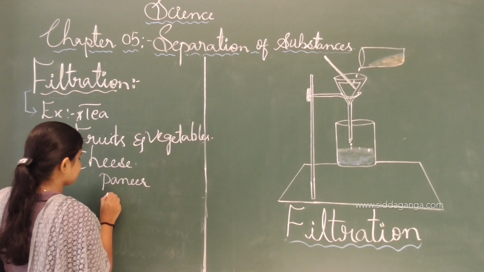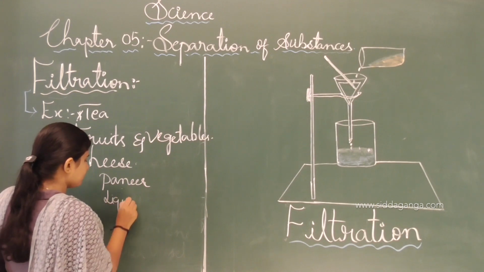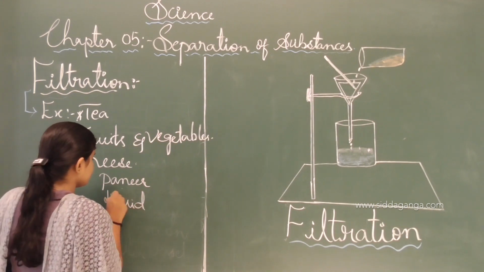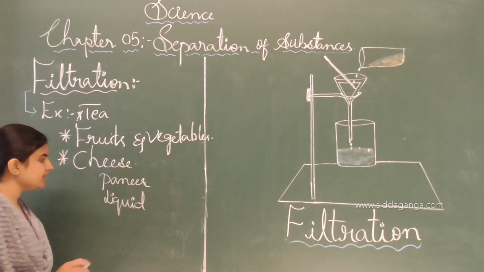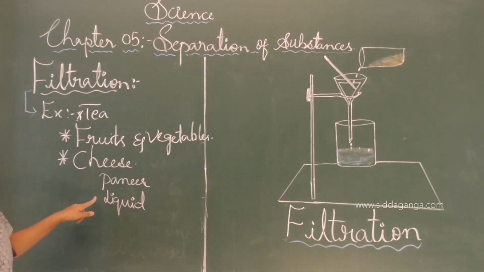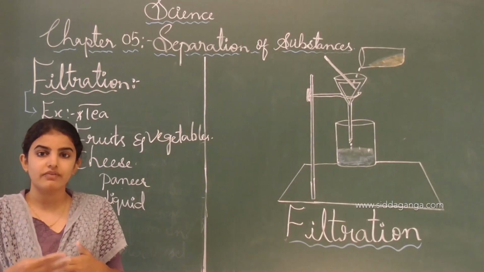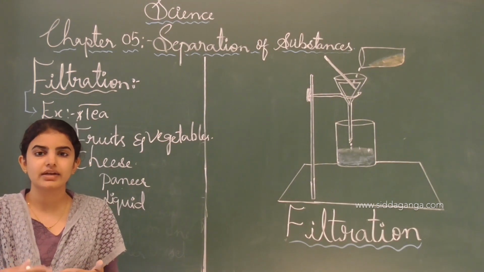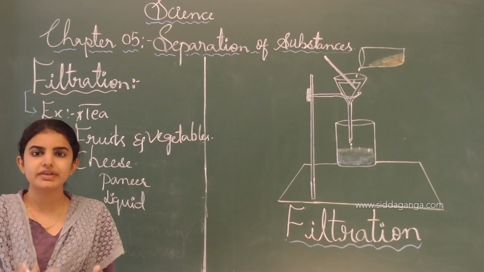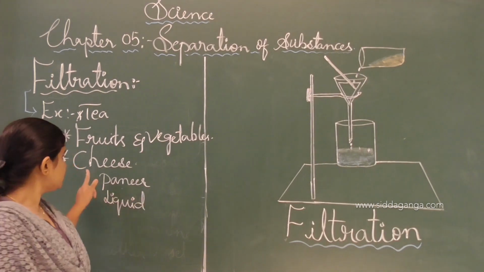After straining with the cloth or the strainer, the paneer and the liquid are separated out, and after adding some chemicals, the process takes place to make the cheese here.